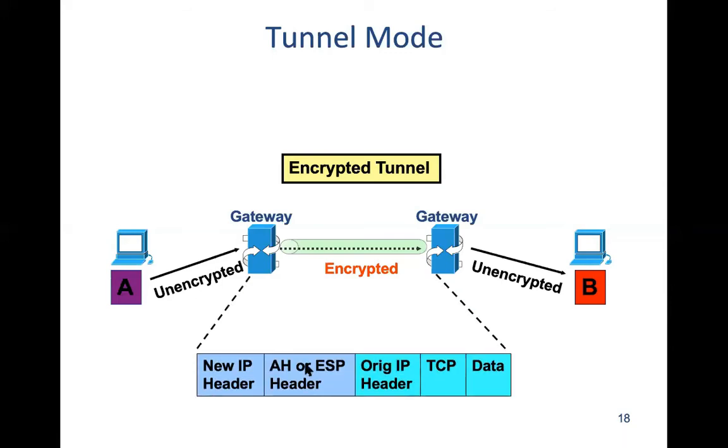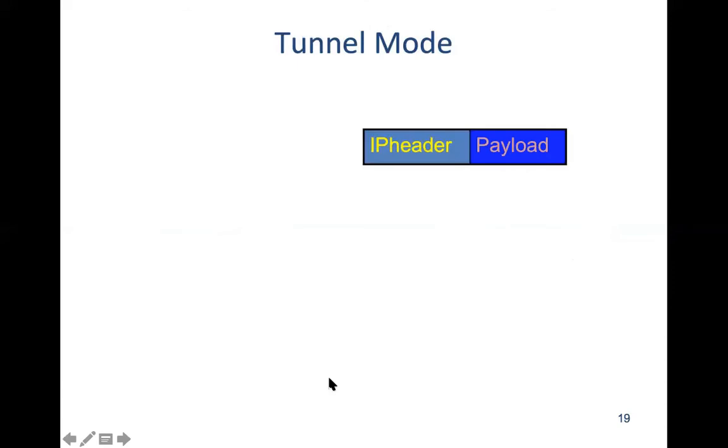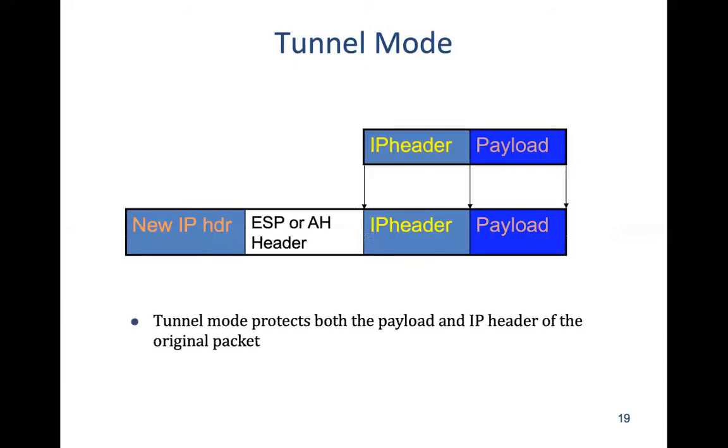So this is the header that we are going to use. This is the original IP packet. Into that we are applying a new IP header, and then we are using either AH or ESP. That we'll see next. So this is how we create an IPsec packet, right? This is the original packet, and then this goes inside as the payload of a new packet.